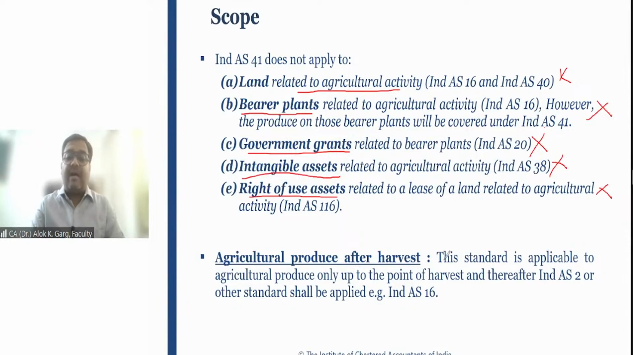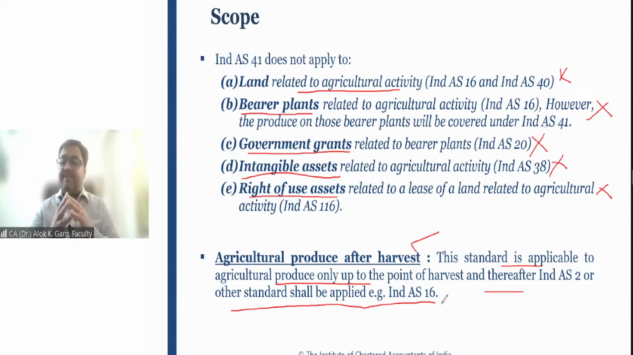Agriculture produce after harvest. So this standard is applicable to agriculture produce only up to the point of harvest, and thereafter Ind AS 2 or other standards shall be applied, that is Ind AS 16.